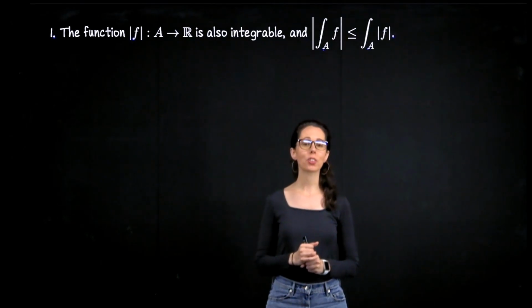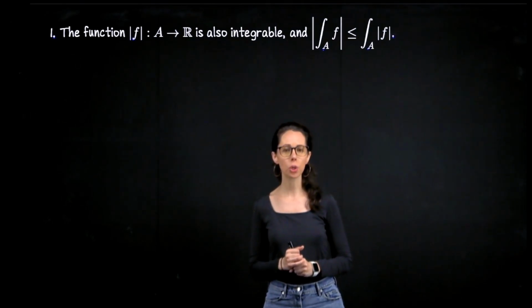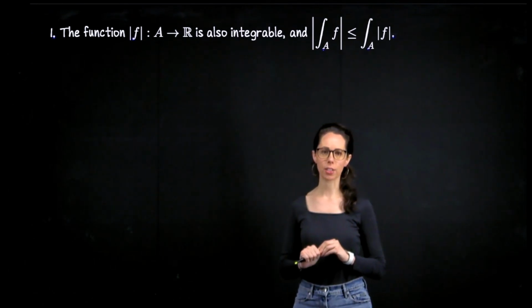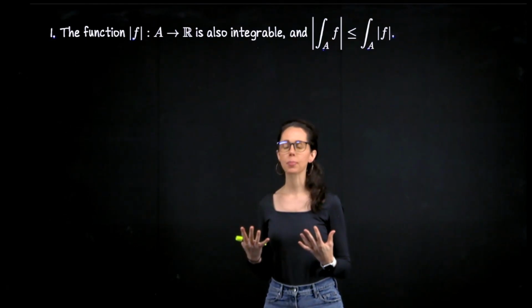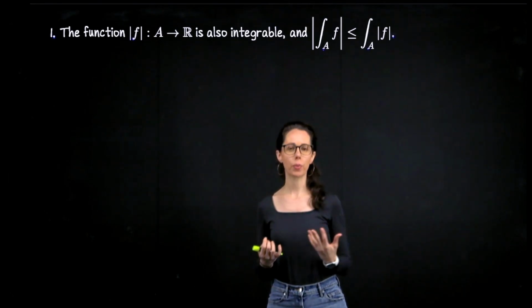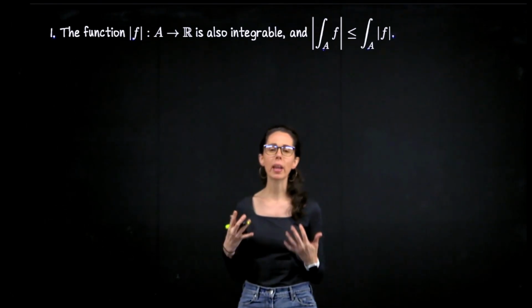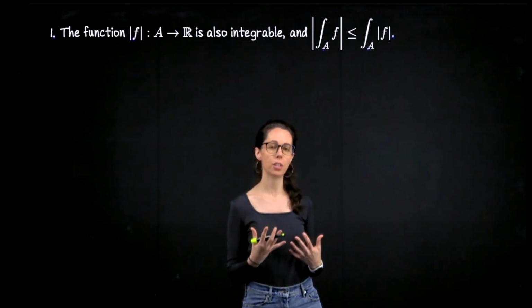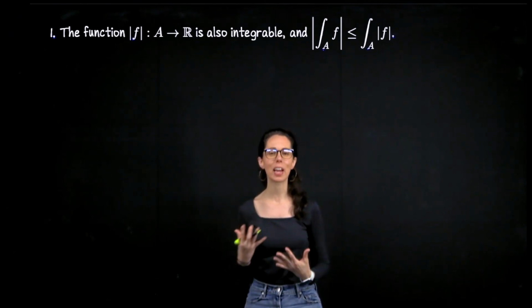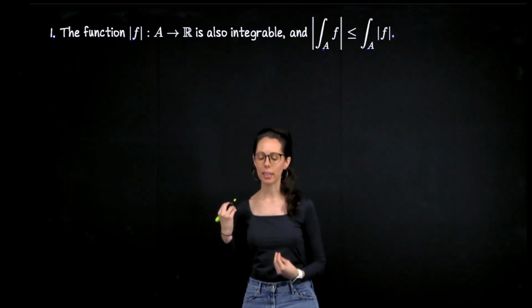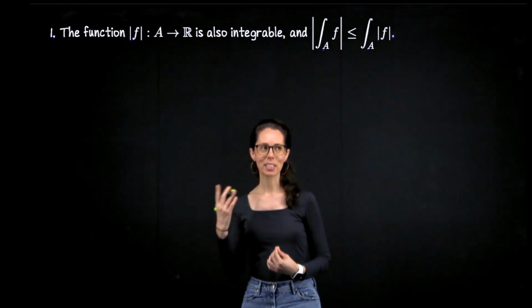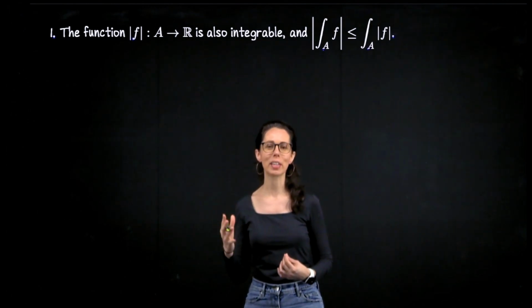We're going to use Lebesgue's criterion to prove that the absolute value of f is also a Riemann integrable function. The context here is that we have a nice bounded domain A. So when we think about reasons why the absolute value of f would fail to be Riemann integrable on A, referring back to Lebesgue's criterion, we recognize that would happen if its set of discontinuities did not have measure 0. We will work this all out in detail, so I'm just saying it out loud right now, but we are going to show that the absolute value of f on any rectangle enclosing A has an extension whose set of discontinuities has measure 0.